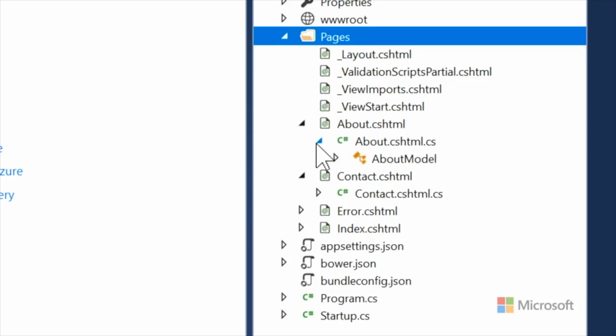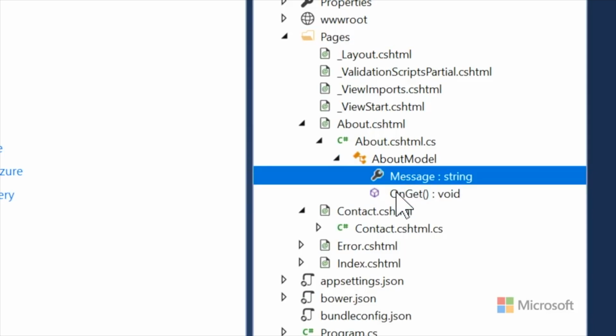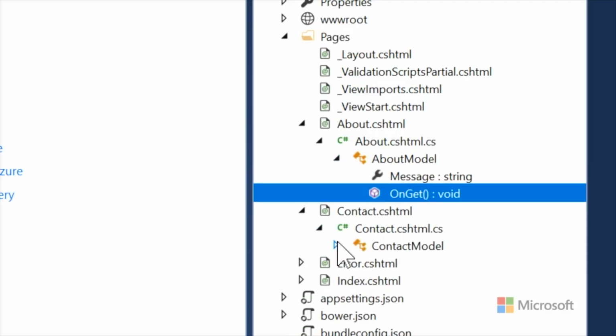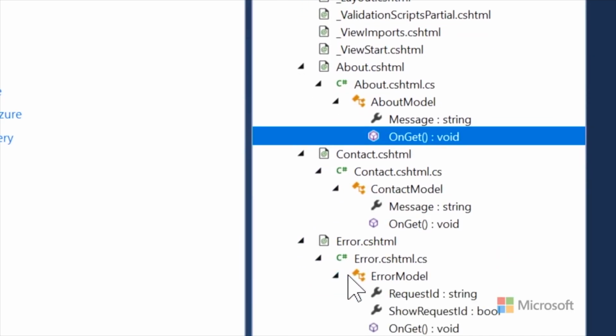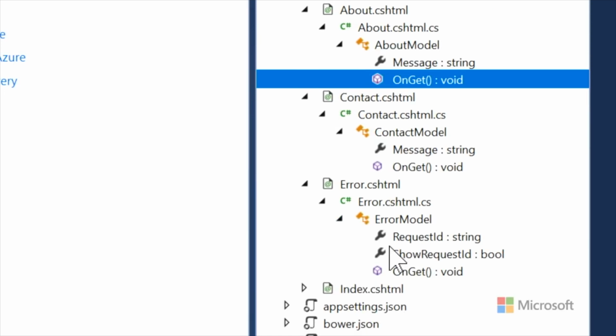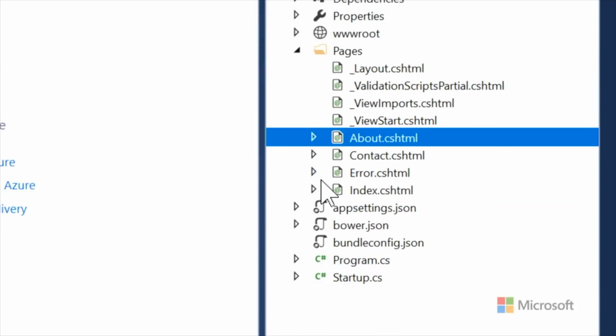And then beneath that .cs, it gets even more interesting. It turns into a class explorer. These are not files, of course. That's a property and that's a method. But now we're kind of blurring the lines, and now you're really looking at conceptual bits of things. And as you make changes, those will update. That's something that you see in Visual Studio that you don't see in Visual Studio Code. I can do that with all of my C# classes.